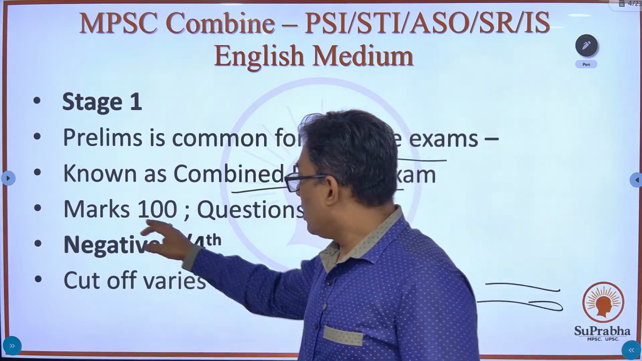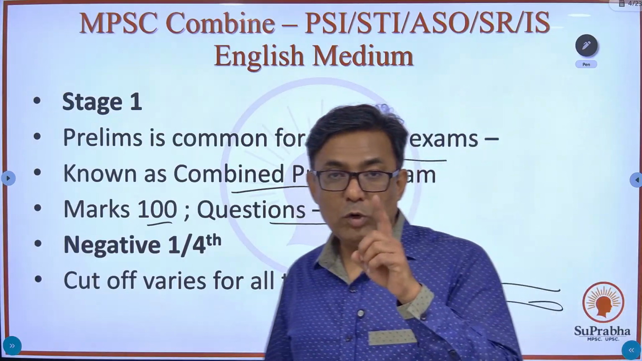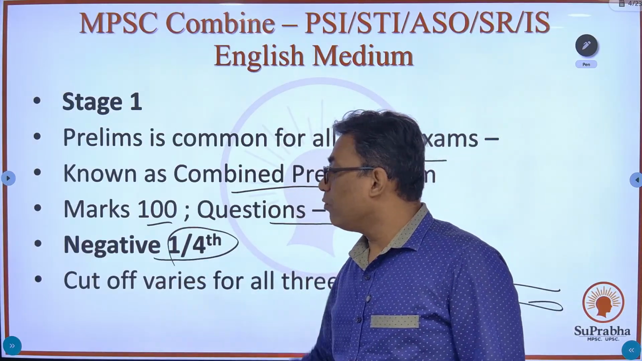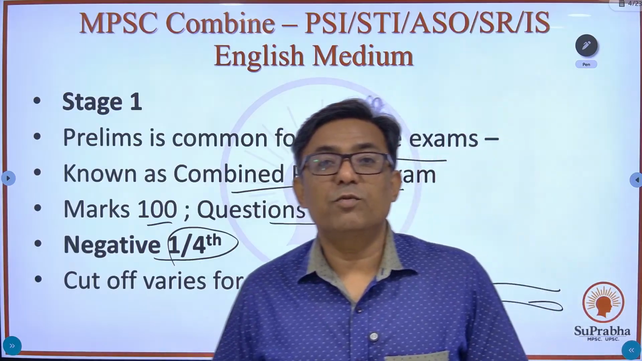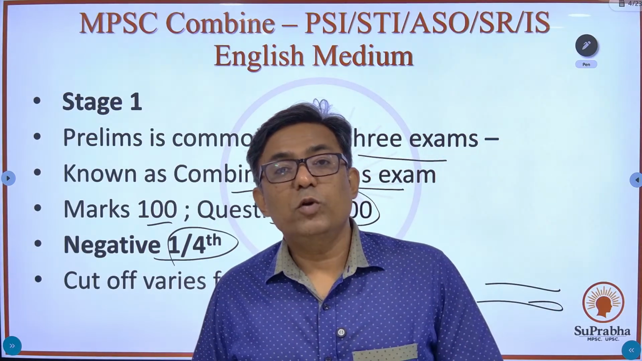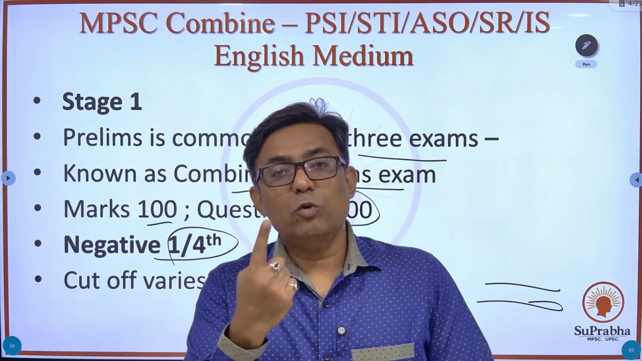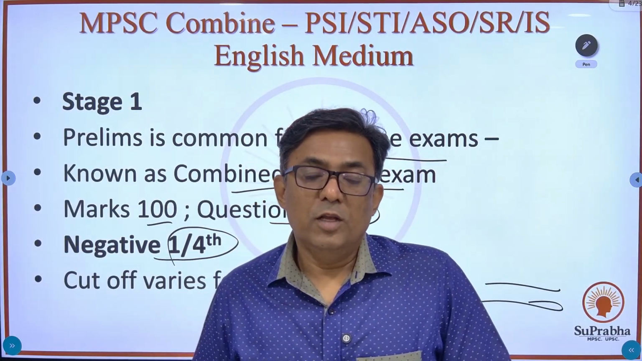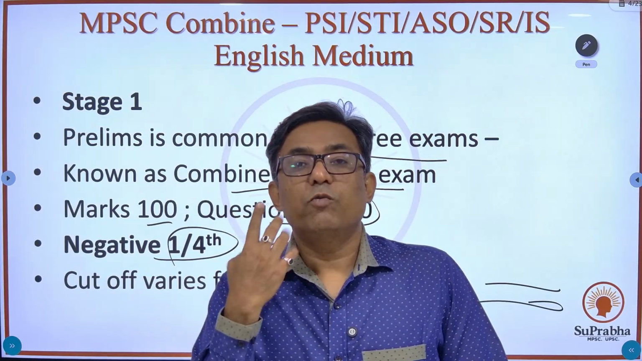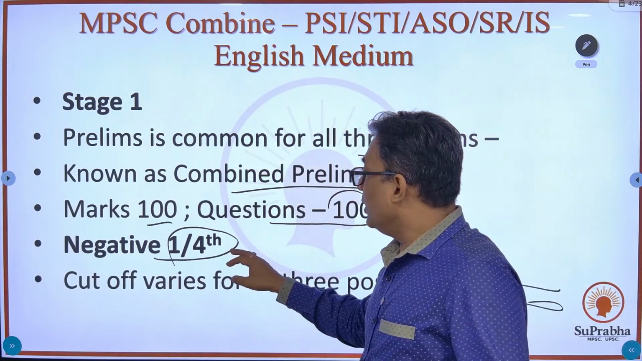100 marks, 100 questions. It means one question carries 1 mark in prelims, and there is a negative of 1/4. What does 1/4 negative mean? 1/4 negative means that if 4 questions go wrong, the marks allotted to 1 question would be deducted. So over here, the marks allotted to 1 question is 1 mark. So if 4 questions go wrong, 1 mark would be deducted. That is the meaning of negative 1/4.